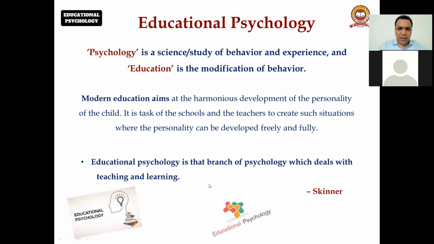So now our topic is basically educational psychology. Psychology is the science of behavior, we have already done, and education is the modification of behavior. So what do the modern aims of education say? The modern aim of education says that there should be a harmonious development of the child, of the personality of the child. So it is the task of the schools and teachers to create such situations where the personality can be developed freely and fully.